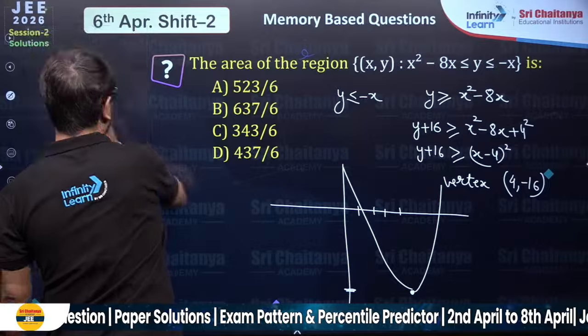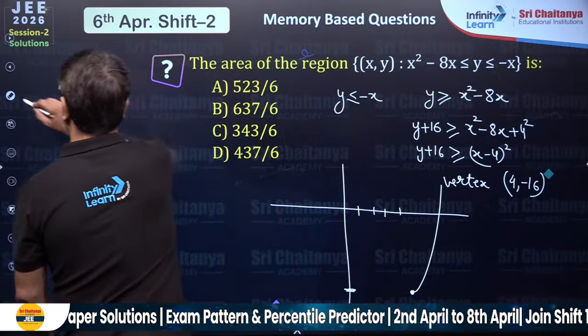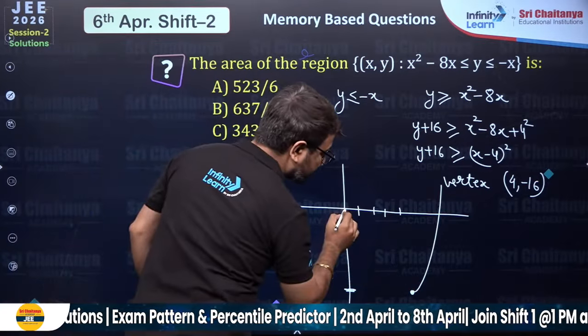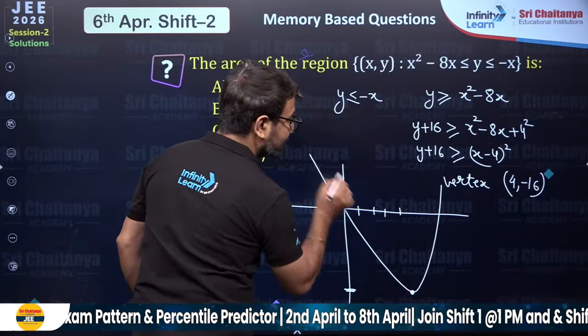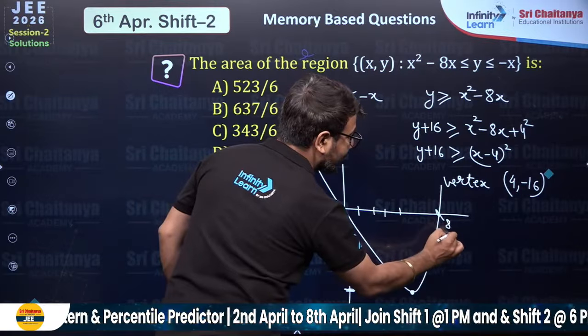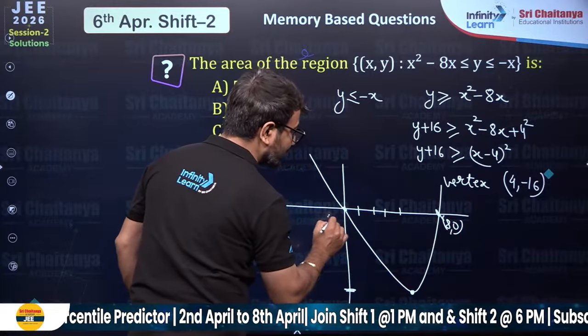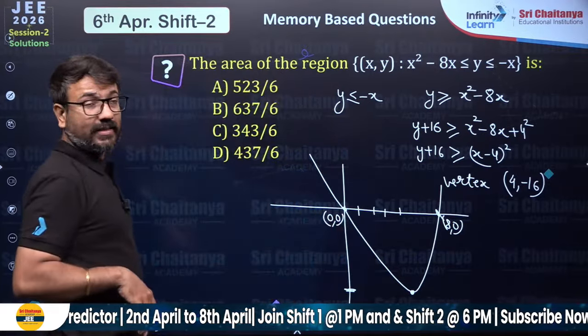So this graph will itself pass through origin, and here is the point 8 comma 0. These are the x-intercepts of this parabola. Are you able to understand this?